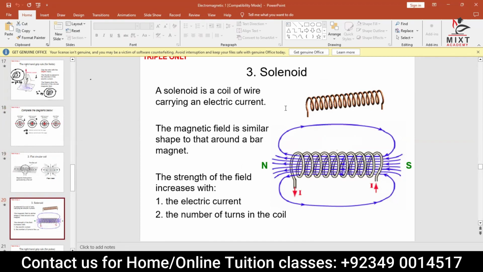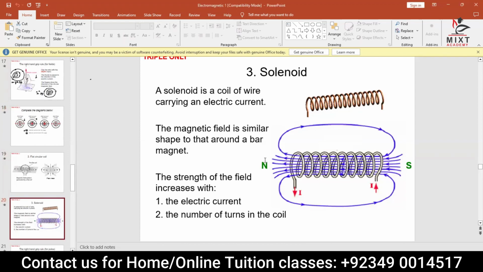But when that same wire is curled like that and current is passing through, we have seen that magnetism increases. So basically, when the wire is curled in this shape, it is called a solenoid. Once the current is passing through the solenoid, the intensity of the magnetic field increases.